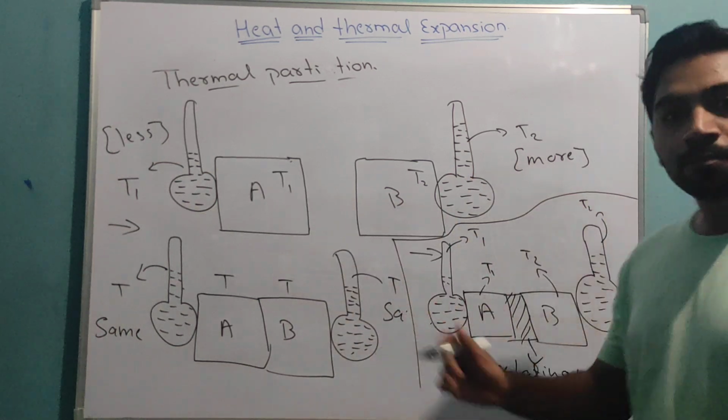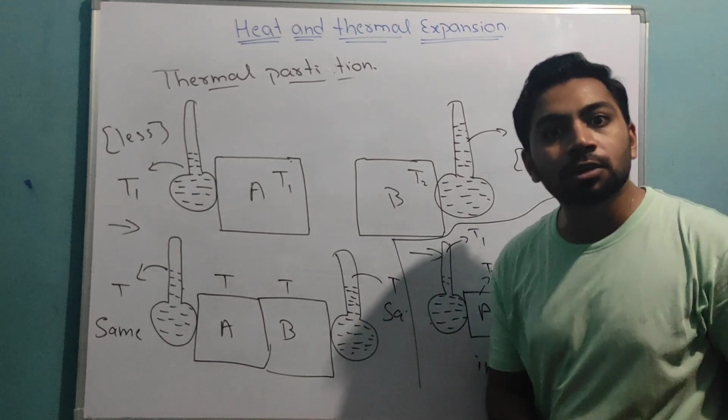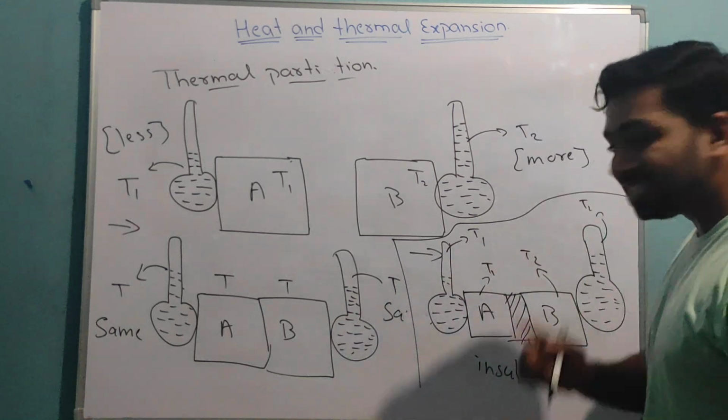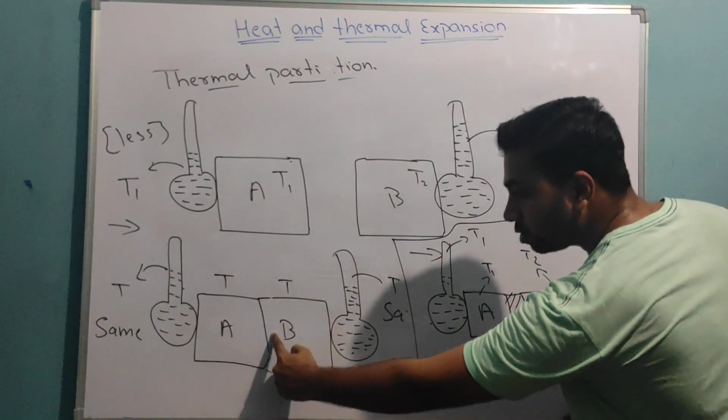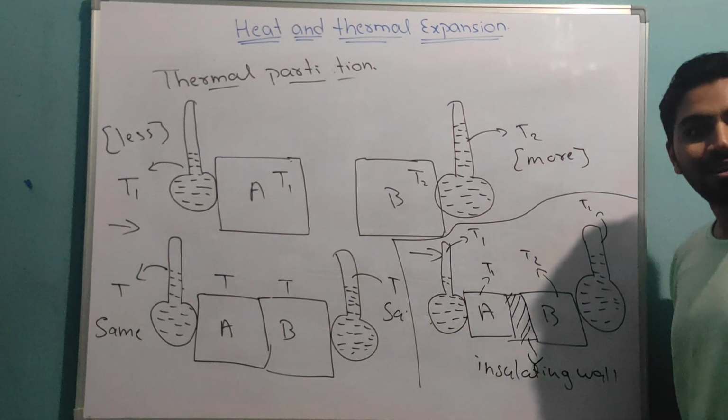Why? What is the difference between these two cases? One thing is different, yes, you are correct. Here there is no wall, here there is a wall. Then what is this wall called?